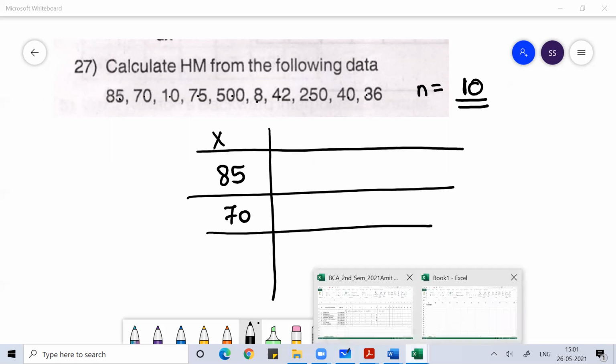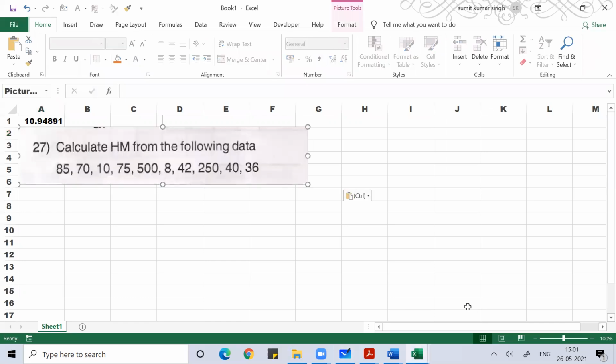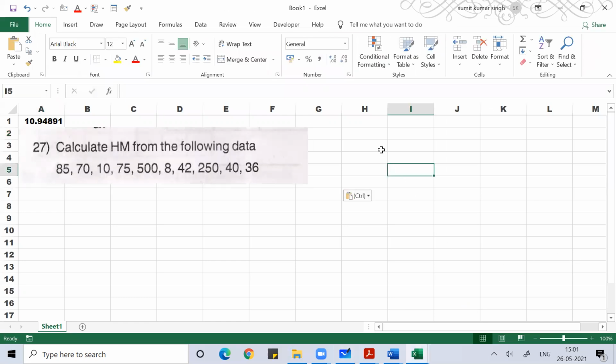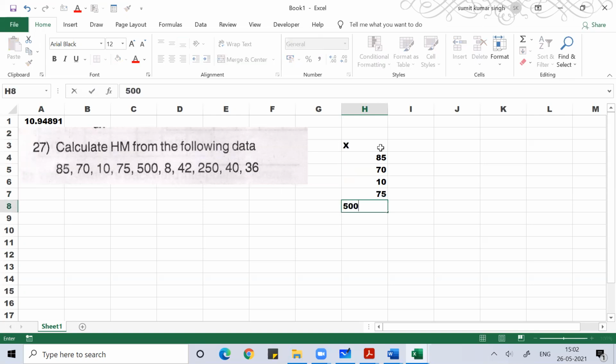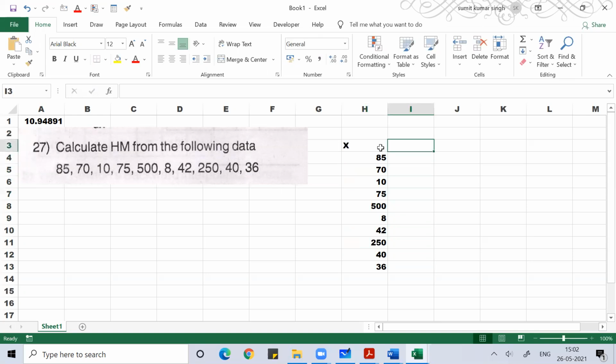The values are 85, 70, 10, 75, 500, 8, 42, 250, 40, 36. Once you get this x, find 1 by x.